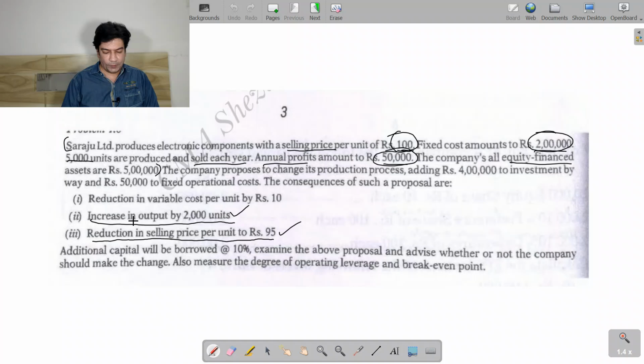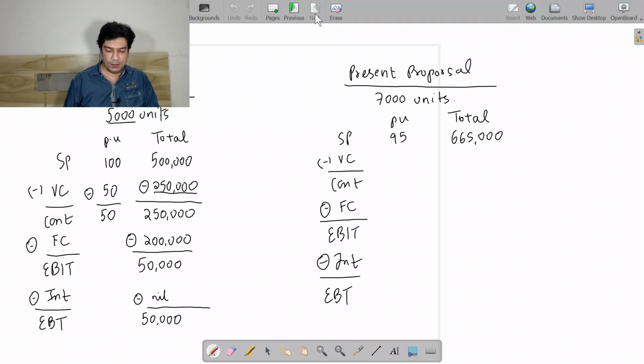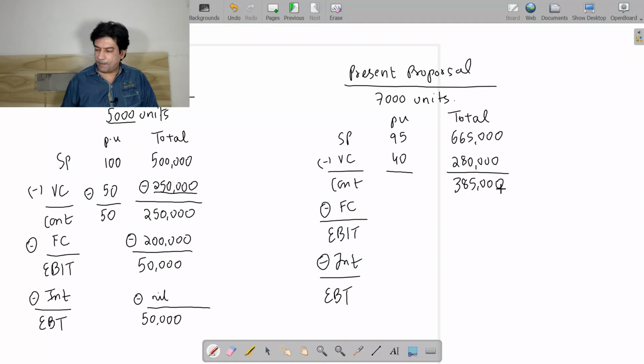Now there will be a reduction in variable cost by 10. So the variable cost is going to be reduced by 10 rupees. The variable cost prior to this was 50. Now it will be reduced by 10, so it will be 40. So 40 into 7,000, so 2,80,000 I am going to get as the total variable cost. Now 6,65,000 minus 2,80,000, so 3,85,000 is my contribution. And this will be 55 per unit.